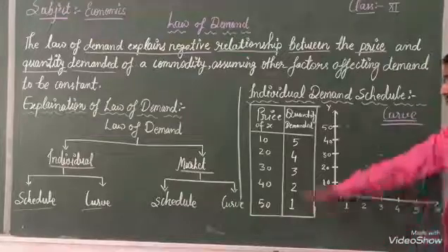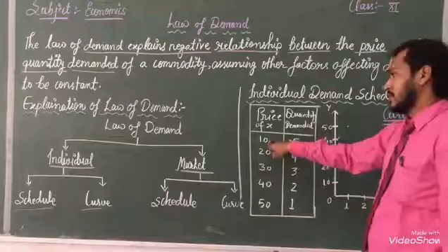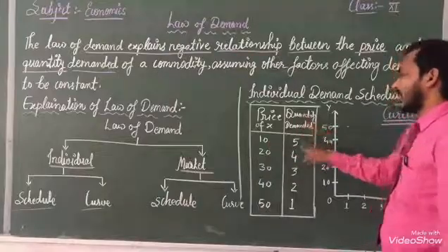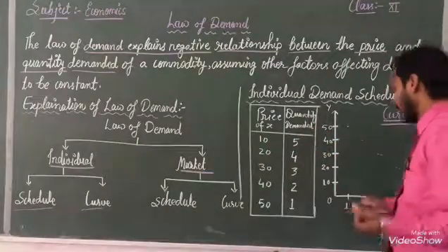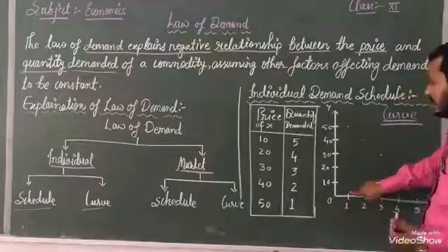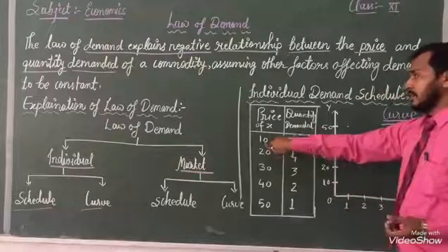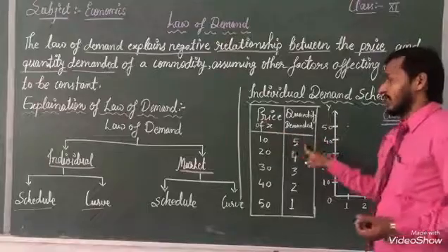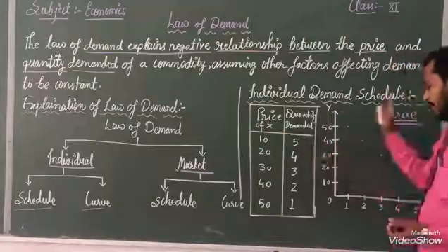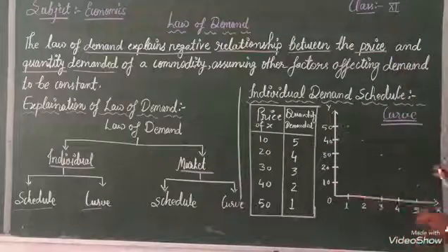Listen, when the price is 10 rupees, the quantity demanded is 5. So when the price of X is 10, the quantity demanded is 5.